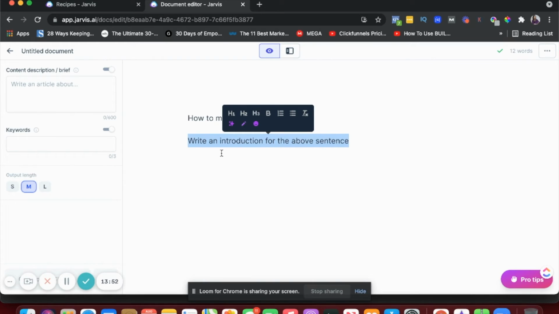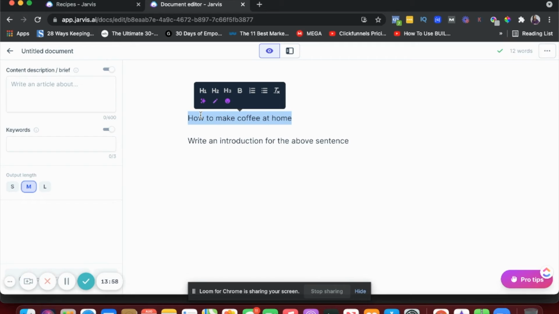If this is the command I give it and I hit command and enter, then it will write out an introduction for this. So that's how commands work. And again, command is a boss mode feature. I thought I had boss mode, but it's a very new feature, so I haven't upgraded. I will surely be doing it because, like I said, it's just a $10 difference between the pro mode and the boss mode.